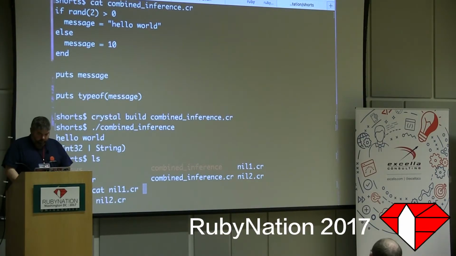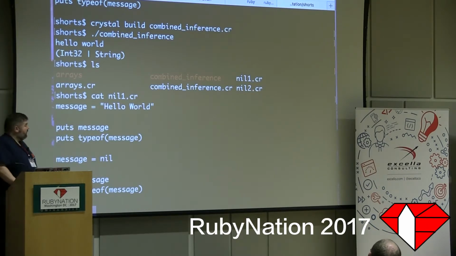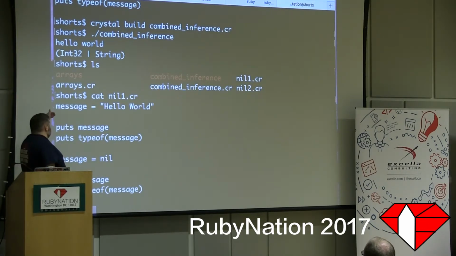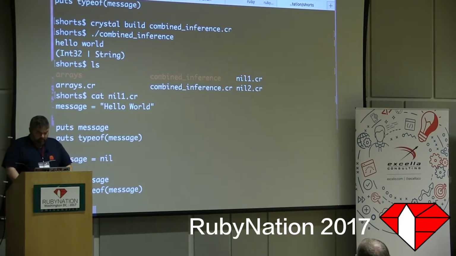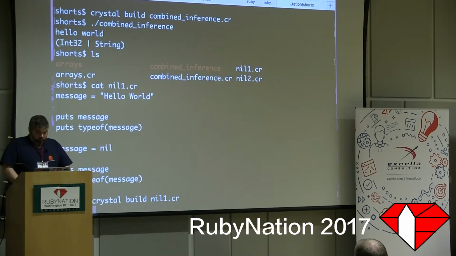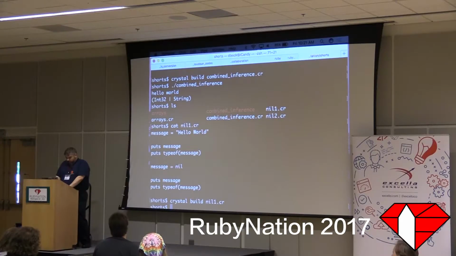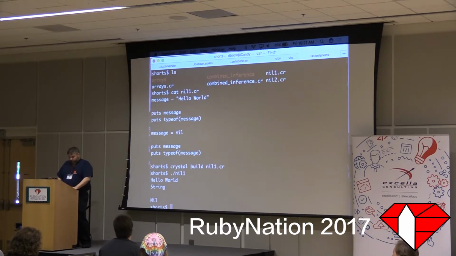Cat nil1.cr. I have my hello message again, and I'm going to assign nil and try to print it out. Let's see what happens here, because I said that things can't be nil. Crystal build nil1.cr. That seemed to work. So let's run nil1 and see what's going on.